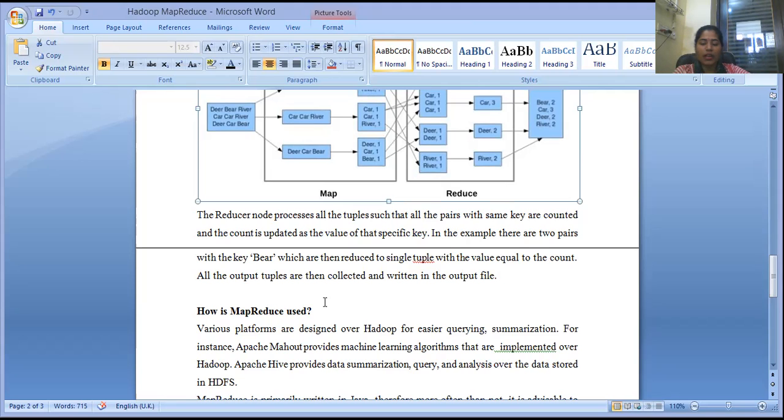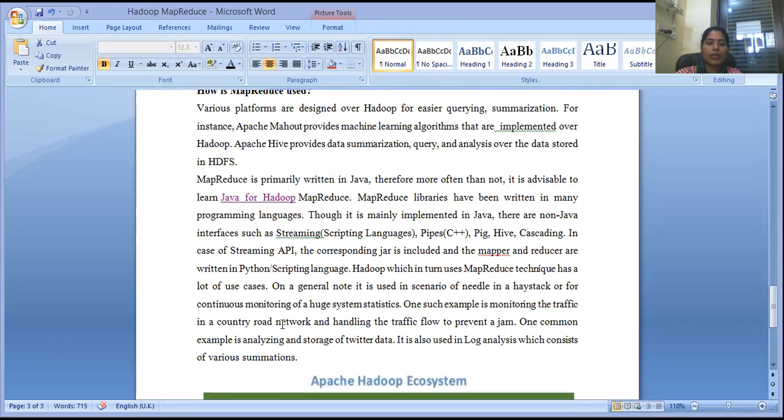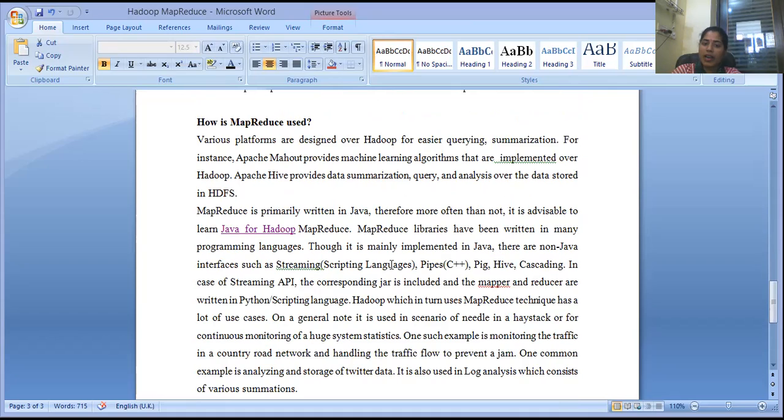Clear? Now, the last one is how MapReduce is used. Various platforms are designed for Hadoop for easier querying and summarization. For instance, Apache Mahout provides machine learning algorithms that are implemented over Hadoop. Apache Hive provides data summarization, query, and analysis over the data stored in HDFS. MapReduce is primarily written in Java, therefore more often than not it is advisable to learn Java for Hadoop.